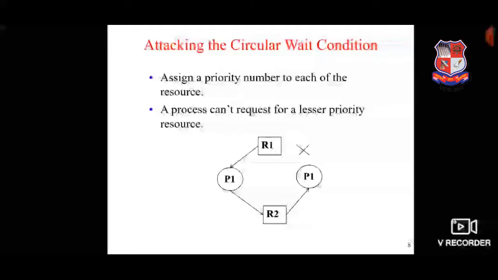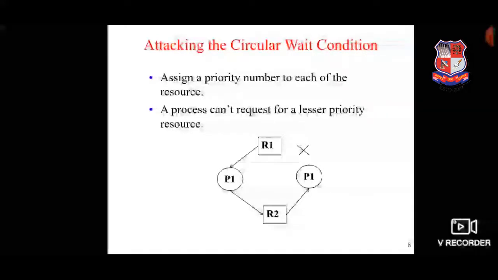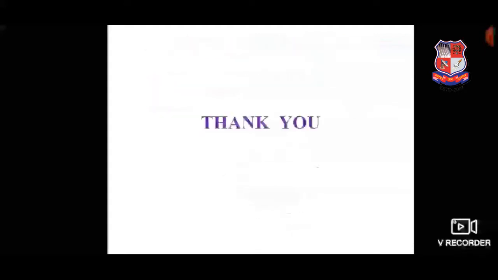So the request is granted. Why? Because R2 is greater than R1. So this request can be granted. Now process P1 holds resource R2, but it cannot request R1 because R1 is less than R2. So this request cannot be granted. So circular wait is prevented. So practically, of the four conditions, circular wait can be prevented. So these are the deadlock prevention methods. Thank you.